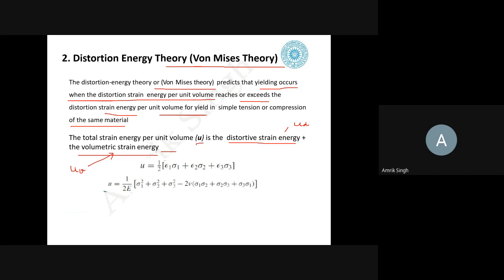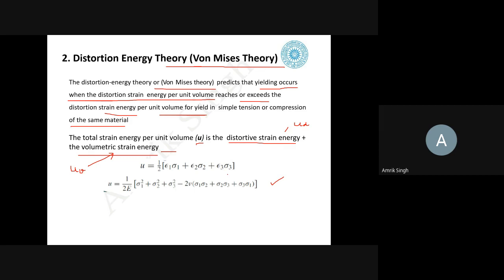So U, that is strain energy per unit volume, we can write by this relation. All of us are aware of this. Sigma 1 into epsilon 1, where sigma 1 is the stress and the epsilon is the strain. So we can write for a three-dimensional component. So we know also 1 upon 2E. So if we solve this, this is a relation also we have derived in the first chapter.